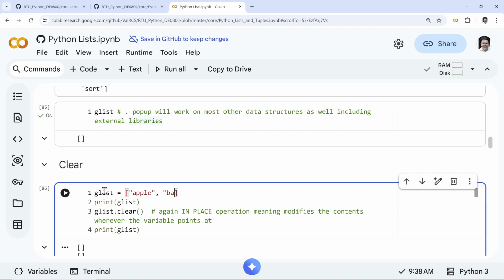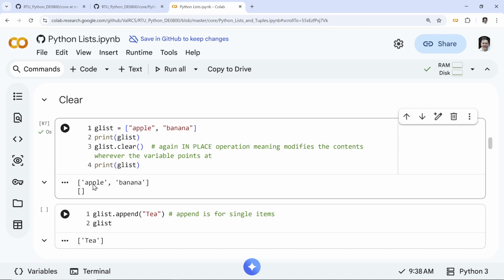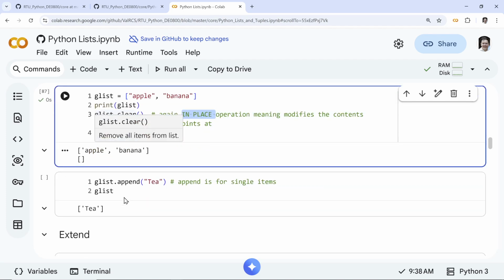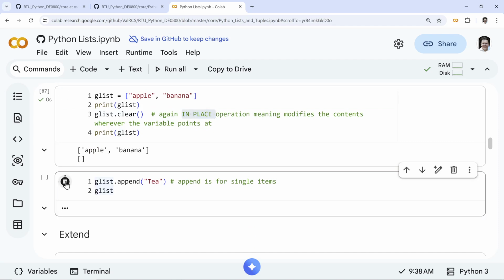I'm sure you trust me on this, but still. So apple, banana, and now clear works in place. Careful. So this means you have an empty list. Now I'm going to append tea. Append adds one item at the end.